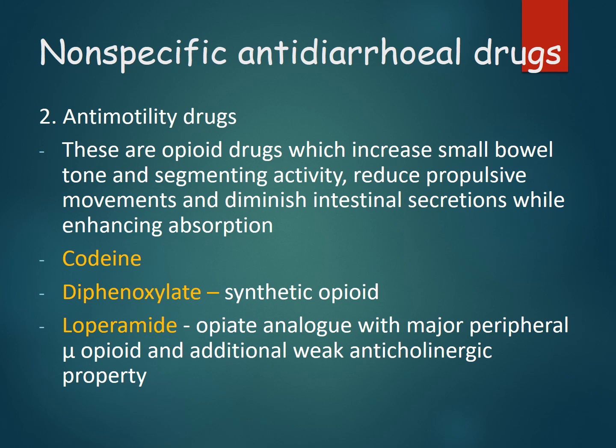The drugs like codeine, diphenoxylate and loperamide are used for this purpose. Codeine is a natural compound. Diphenoxylate is a synthetic opioid. Loperamide is an opioid analog with major peripheral mu opioid action and an additional weak anticholinergic property. Anticholinergic property means it reduces the secretion. So loperamide can reduce the motility and the secretion. When there is reduced motility, it gets more time for absorption, so it increases the absorption. Okay, these all are the